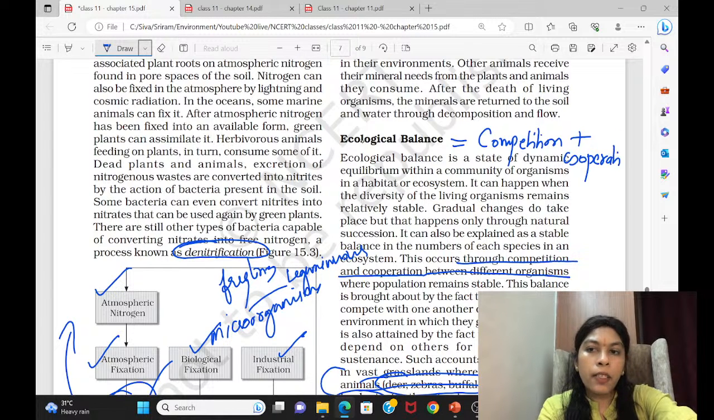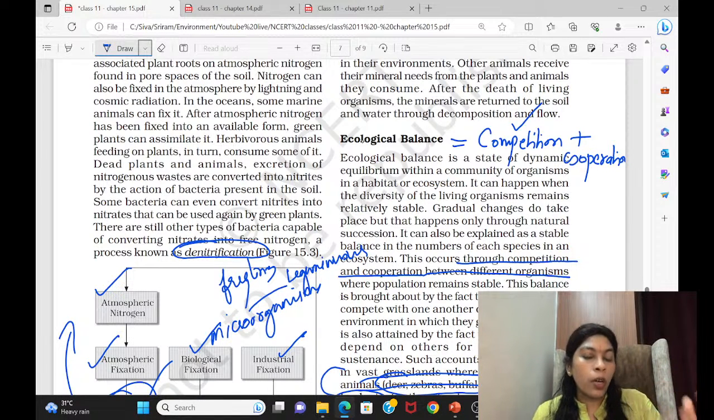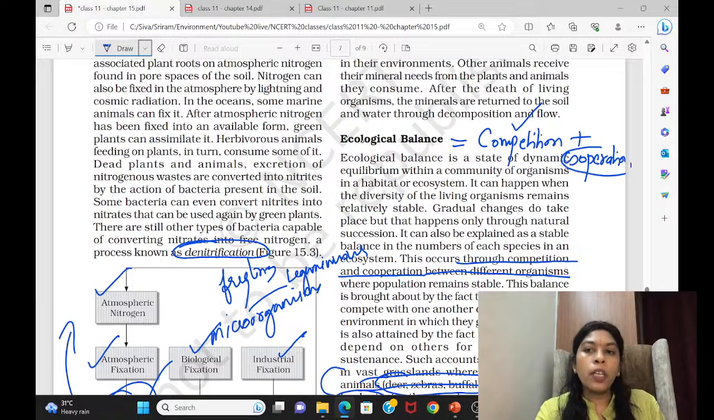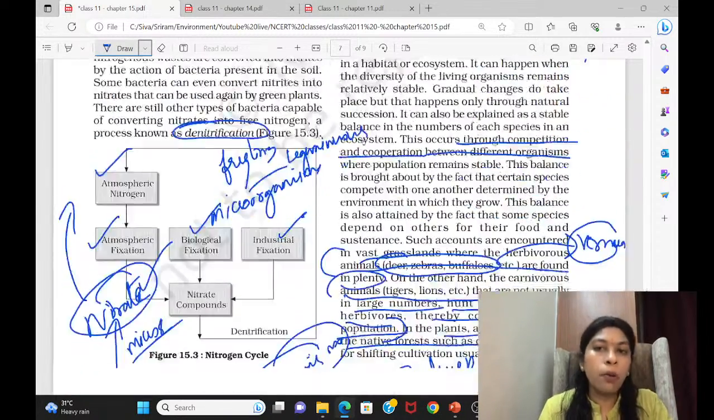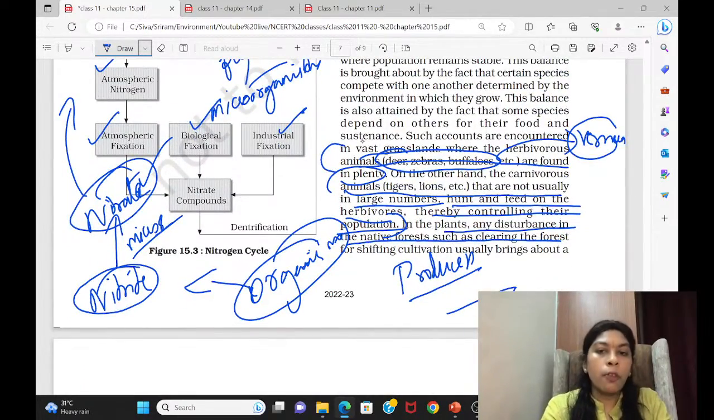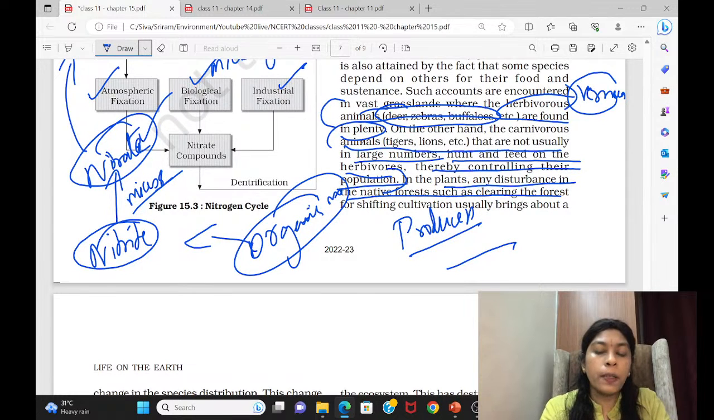Why? Some organisms compete with others and kill the weak one, so the stronger one will persist. Cooperation means each will cooperate with the other in order to live in a particular environment. So this is very important for ecological balance. And they have given an explanation for you of why it is important.